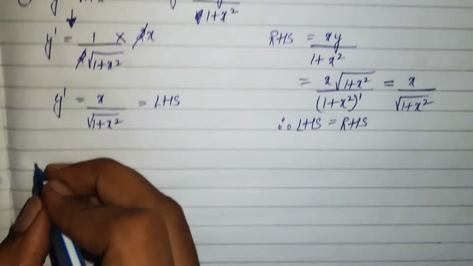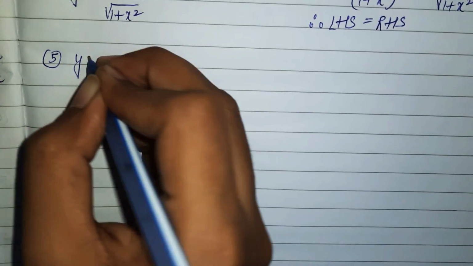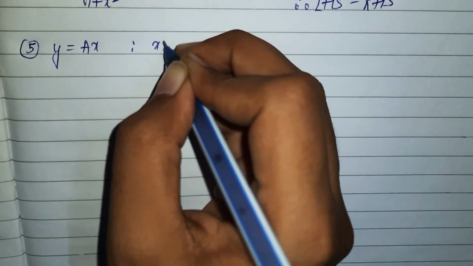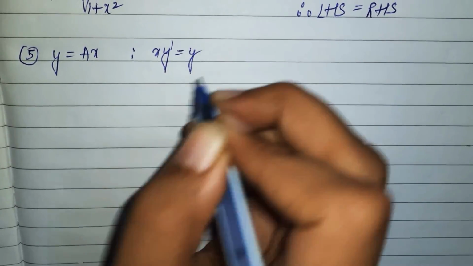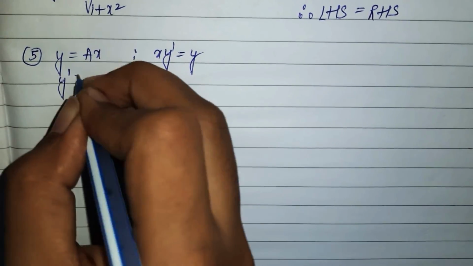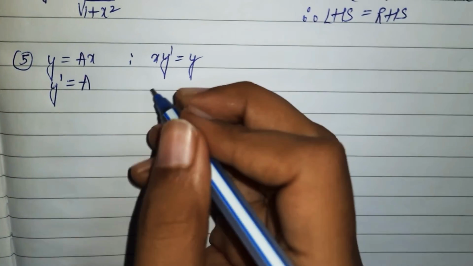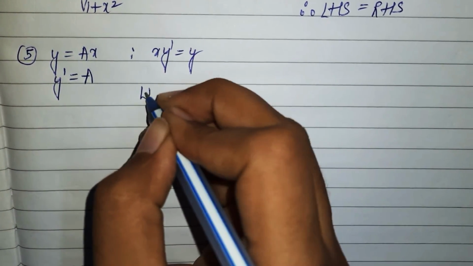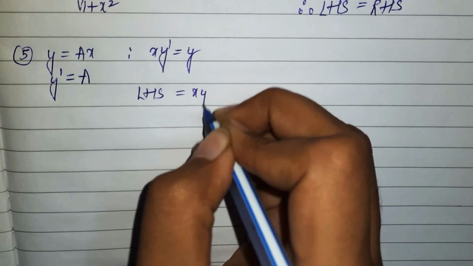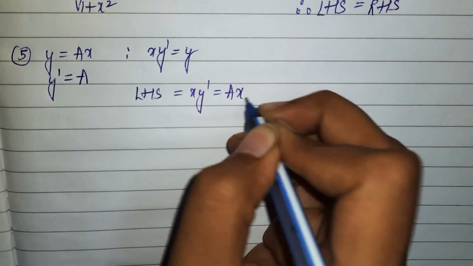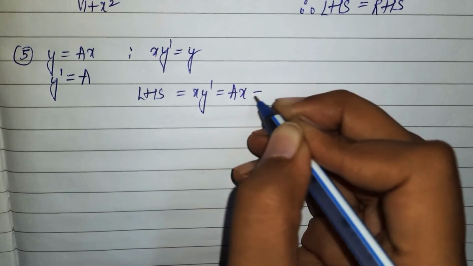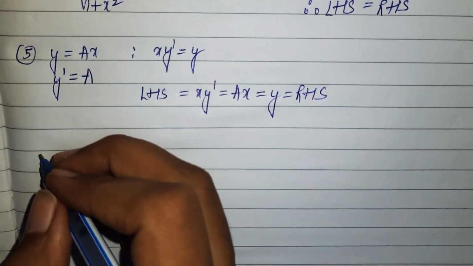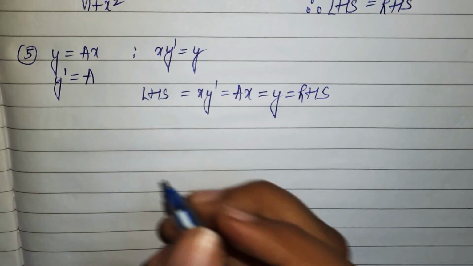5. In question number 5, y is equivalent to ax is given, such that xy dash is equivalent to y. What is the value of y dash? y dash is a. Now if I talk about the LHS, it is xy dash, which is ax, which is equivalent to y, which is the RHS. Hence proved.